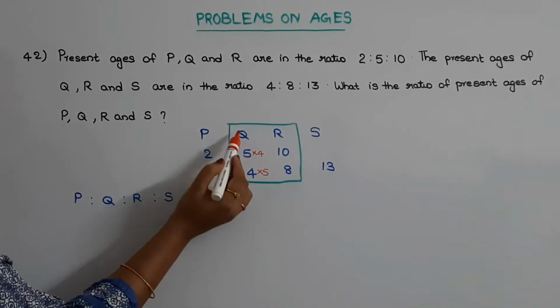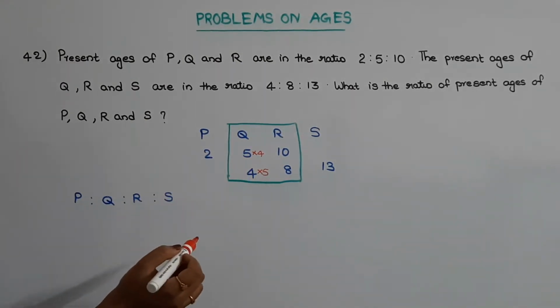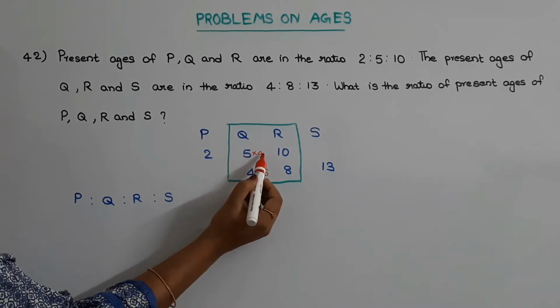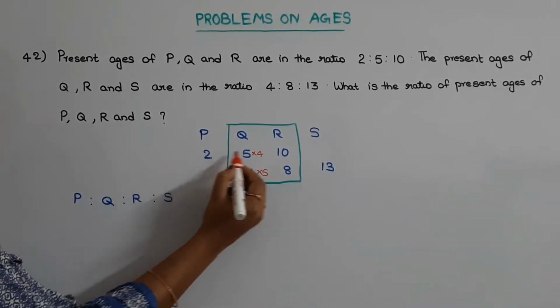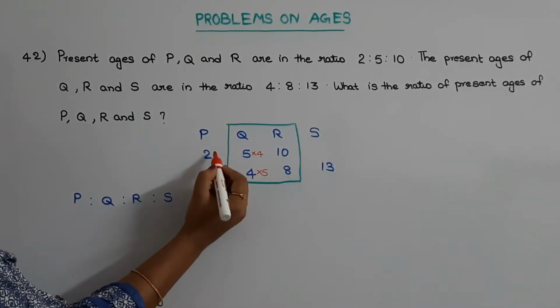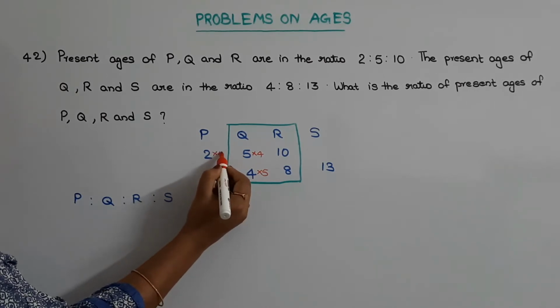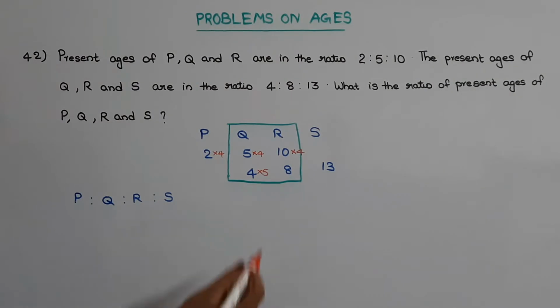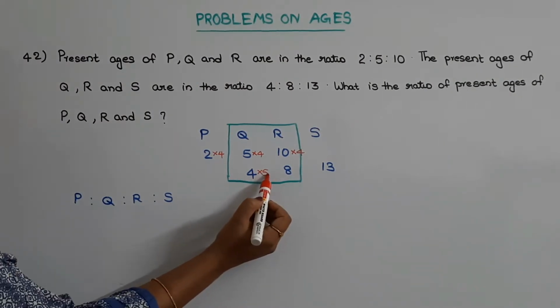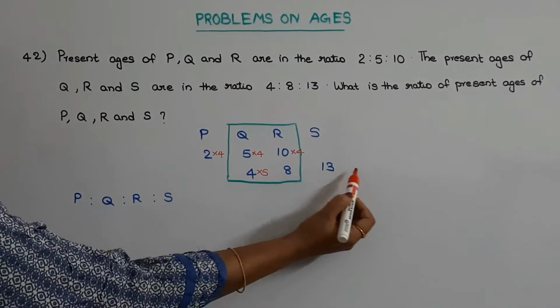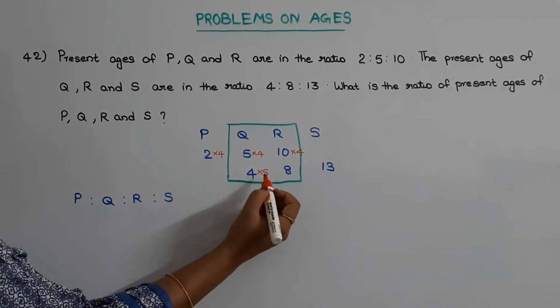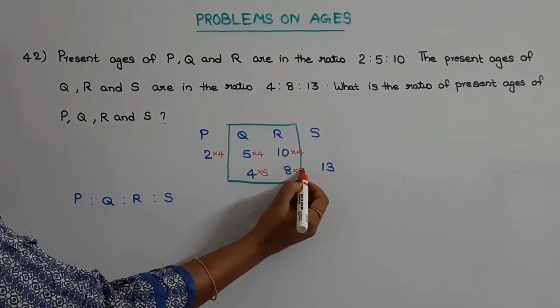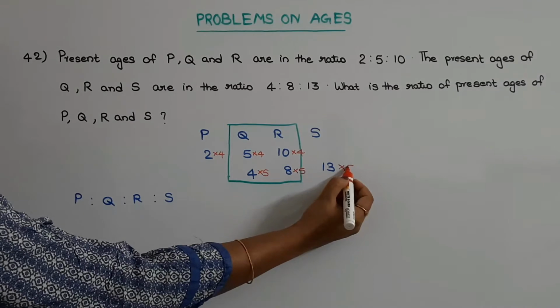But when multiplying 5 by 4, you need to multiply the entire line by 4, which means 2 by 4 and also 10 by 4. And when multiplying 4 by 5, you need to multiply the entire line by 5, so 8 by 5 and 13 by 5.